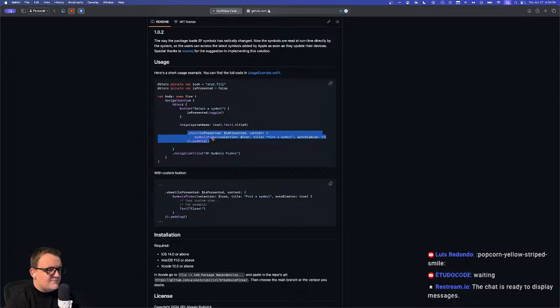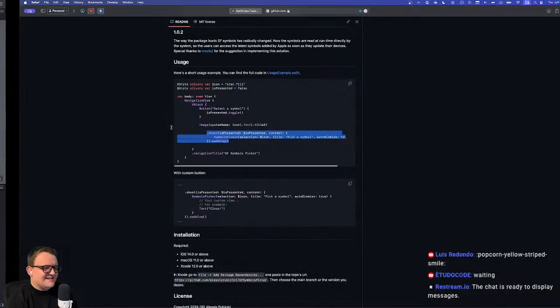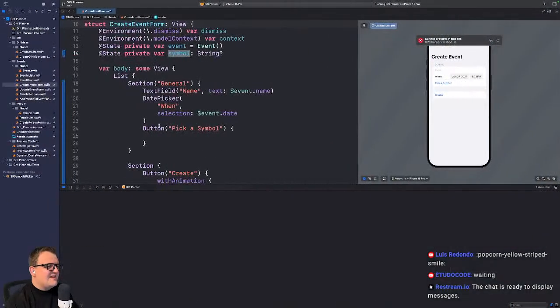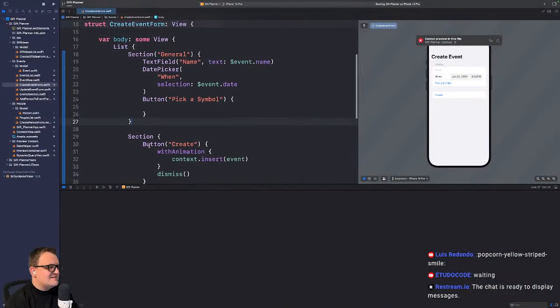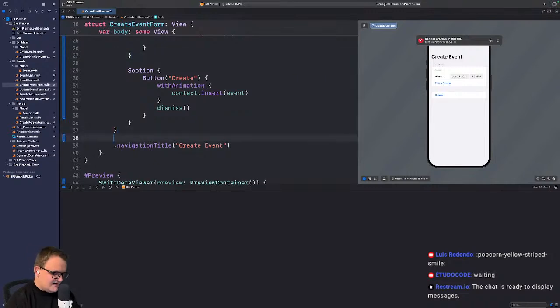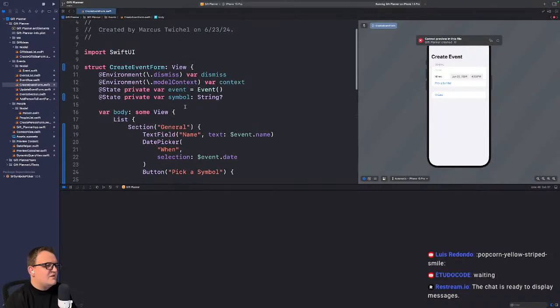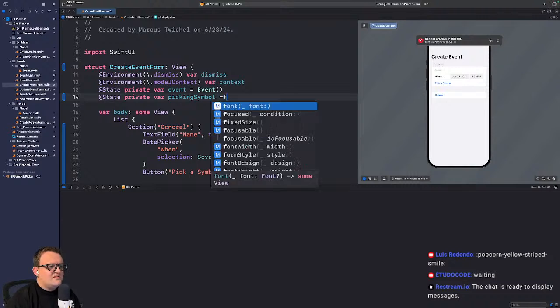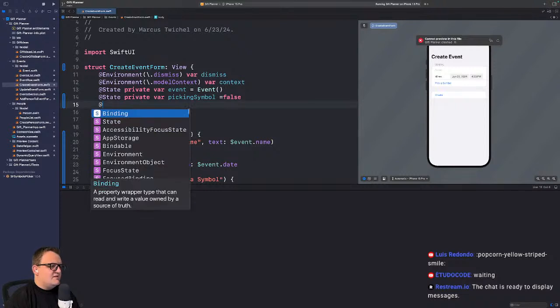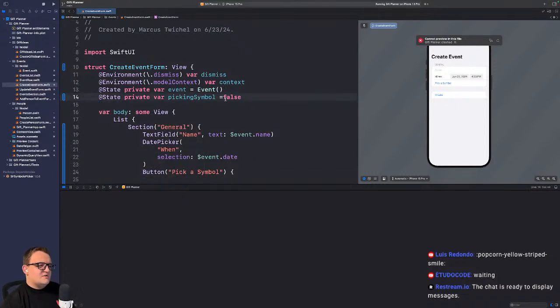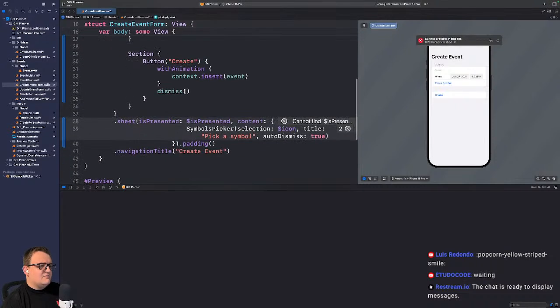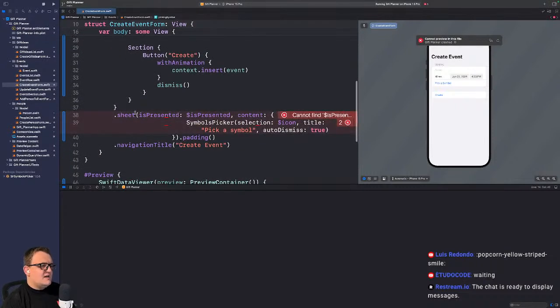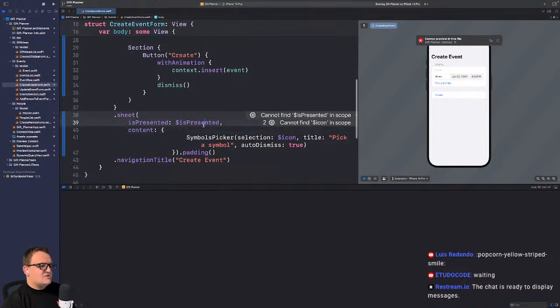Interesting. You know what I'm just going to do here? I'm going to definitely just copy that. Let's just copy it here. And we'll add that to the section, I guess. No, we'll add it to the list. I don't know if it matters, actually. But okay, so we'll call this picking symbol. And we'll set that to false. And then we'll add another one. No, actually, we don't need to, because we can, I think, just bind it to the event property directly, which will be cool. So we'll say sheet is presented.